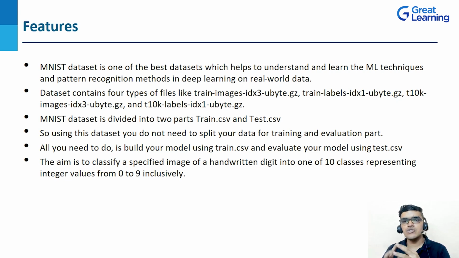Now, you might have a question, then what is the aim of this dataset? As I already told you, the MNIST dataset is built on handwritten data, right? So the aim is to classify a specified image of a handwritten digit into one of the 10 classes representing integer values from 0 to 9 inclusively. So this is a basic idea about the MNIST dataset.